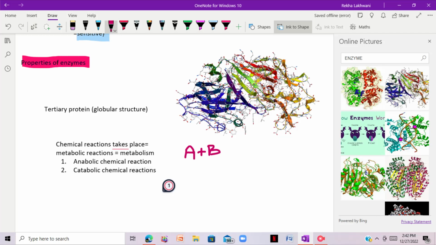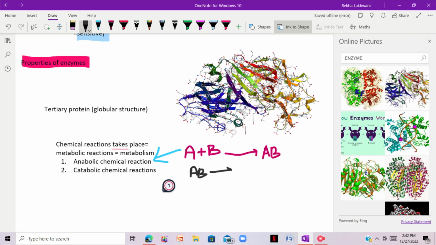What happens in catabolic reactions? Basically, in catabolic reactions, for example, I have a product AB, and it is broken down into A plus B. These kinds of reactions are known as catabolic reactions. Those in which a product is made are anabolic chemical reactions, and those in which a product is broken down are catabolic reactions.